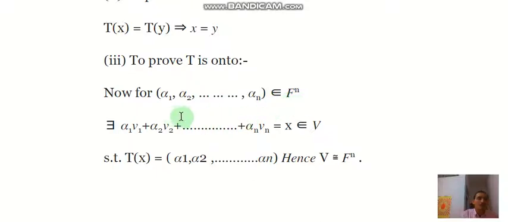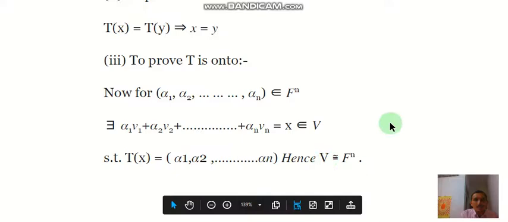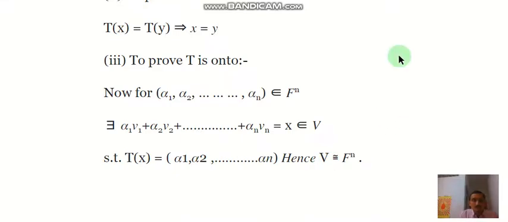Fn. There exists x equal to alpha 1 v1 plus alpha 2 v2 plus so on alpha n vn belonging to V. So for any vector alpha 1, alpha 2, alpha n in the vector space Fn, there exists x belonging to V such that Tx is this vector.